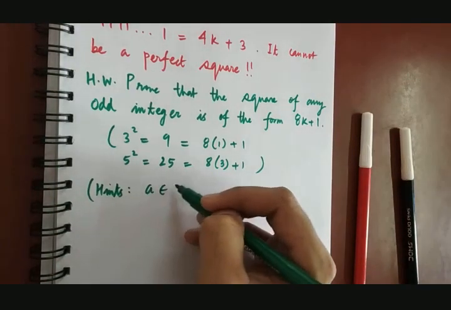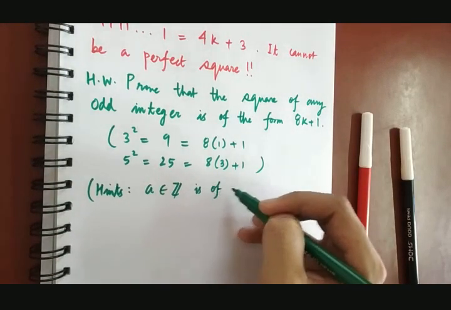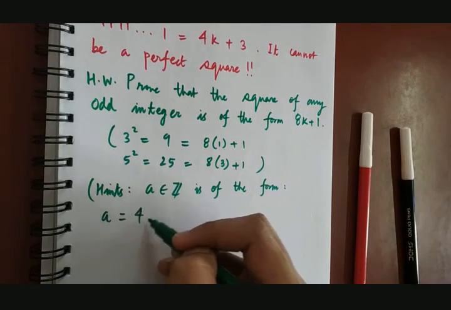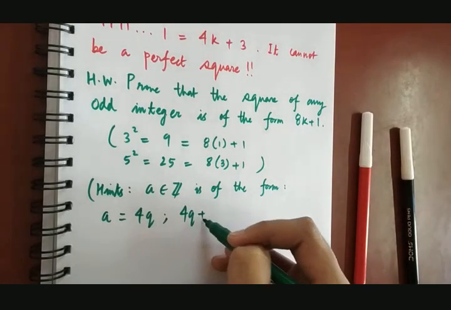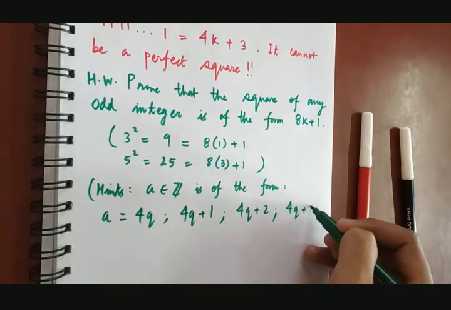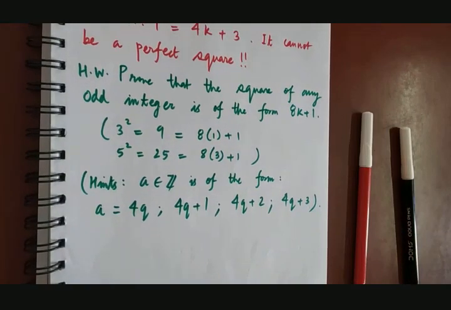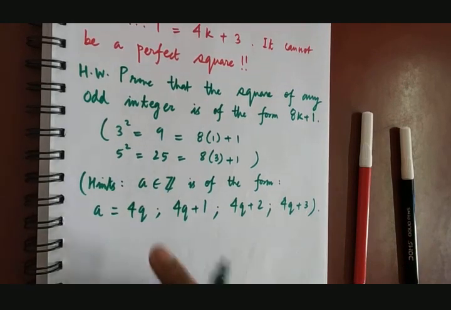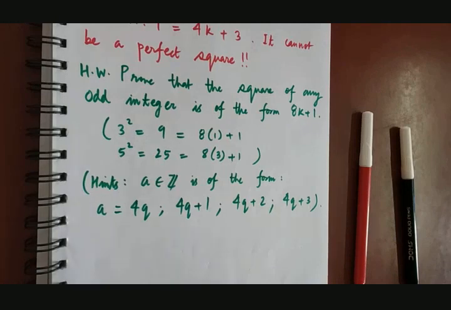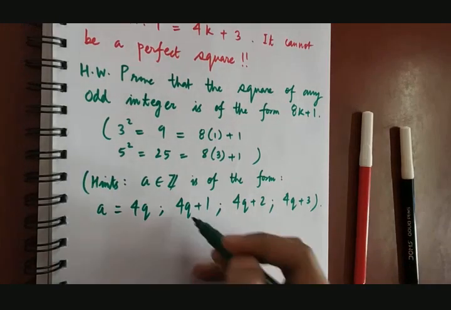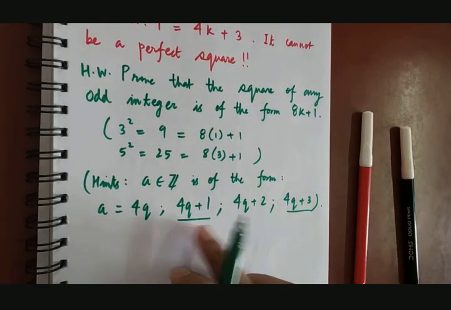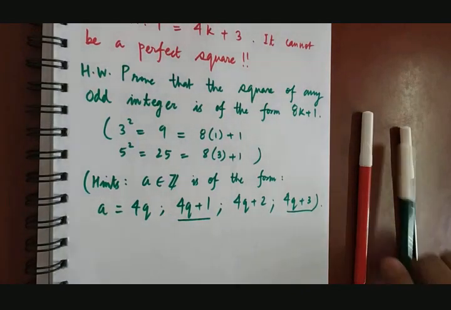Any integer a is of the form 4q, 4q plus 1, 4q plus 2 and 4q plus 3. Right? By division algorithm, if I divide a by 4, either it will leave the remainder 0 or 1 or 2 or 3. But the question says it should be an odd integer. So what are the odd integers from here? 4q plus 1 and 4q plus 3. So just square them and show that it is of the form 8k plus 1. Right?